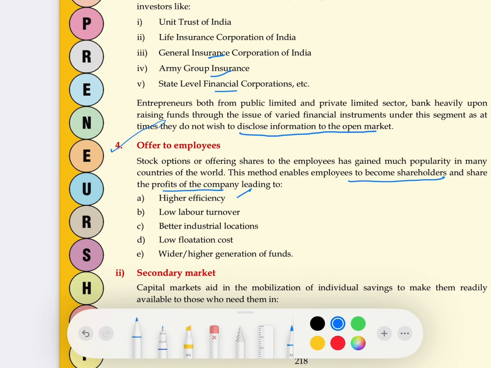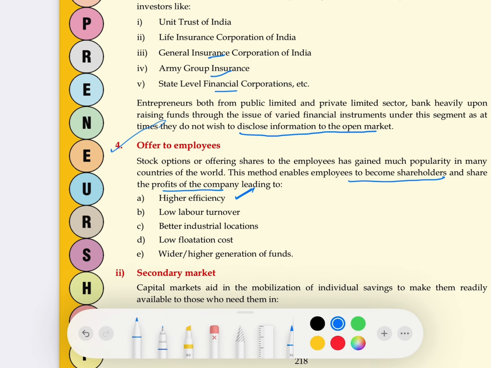So when you issue these shares to the employees, employees will get the feeling of owners of the business. This will increase their efficiency, because they know if they work harder, the company will earn more money, and if the company earns more money, they will get more profit. So it will increase their efficiency.